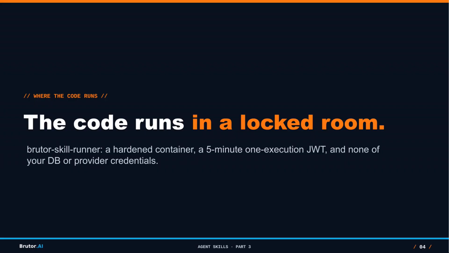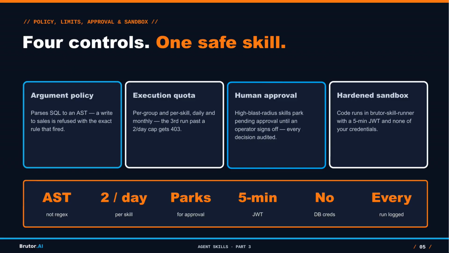And when a skill does run, it runs in a locked room, a sandbox with no network and no file system, which we covered in the introduction. Part 3 is about the controls that decide whether it runs at all. Here's the whole picture. 4 controls, 1 safe skill. An argument policy parses SQL and refuses a write. A quota stops the 4th run of the day. Approval parks the refund until a human signs off, and the sandbox contains whatever does run. Same skills, unmodified. Let's watch each refusal.